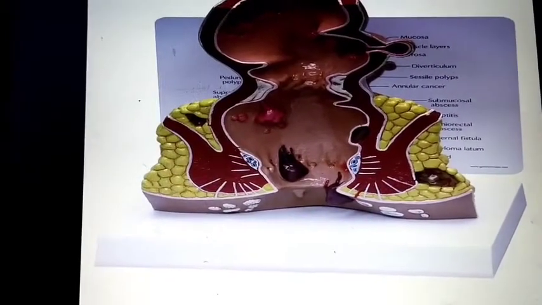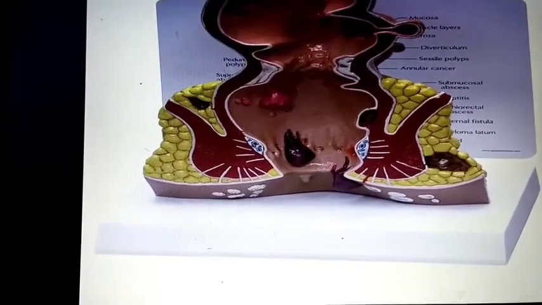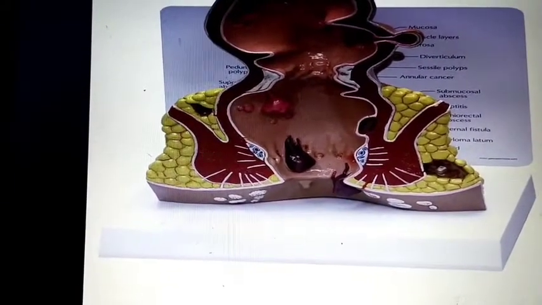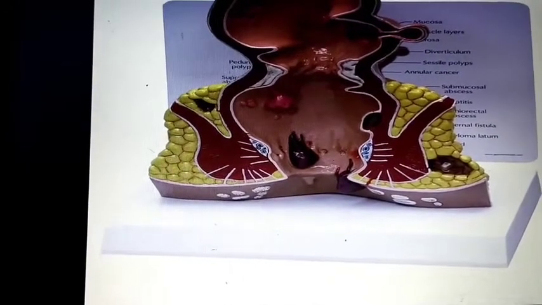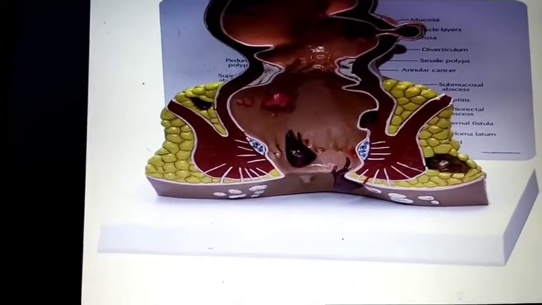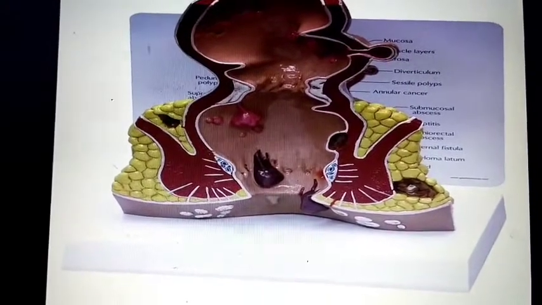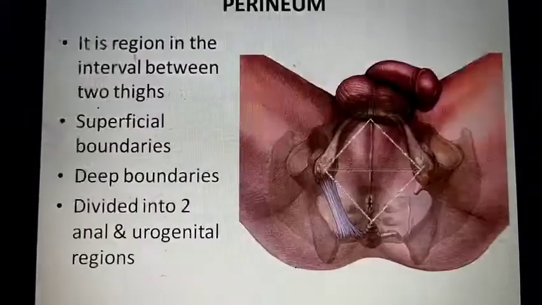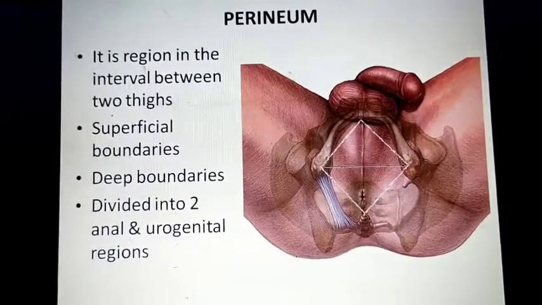This is a region or area between the anus and genitals, extending from the vaginal opening to the anus, or from the scrotum to the anus. Now we can go for the next slide. Now we can study what is meant by perineum.